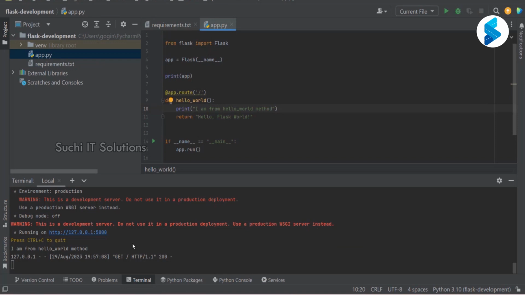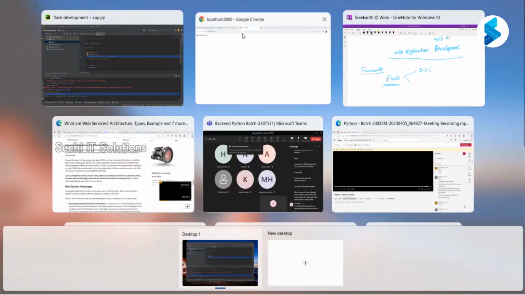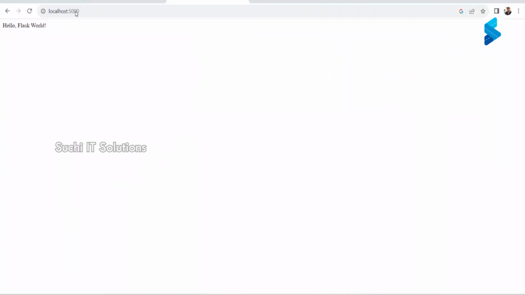And do we see this print statement here? I am from hello world method. Which means if I have reloaded that particular path, which is the home path or the base path, this function is being called, it is printing that, and also it is returning that response in the UI. Are we clear? Yes, sir.